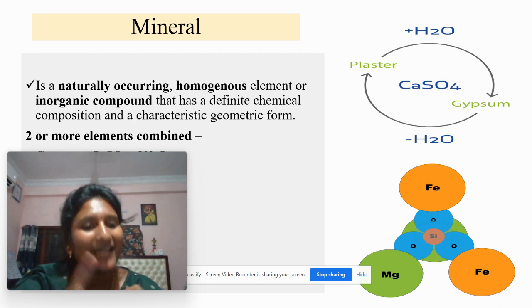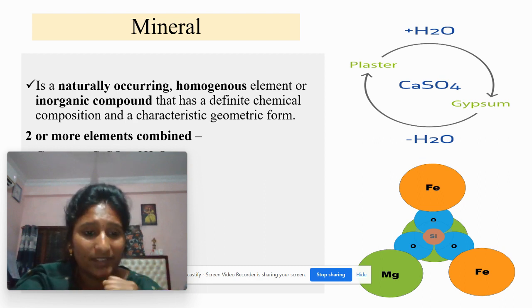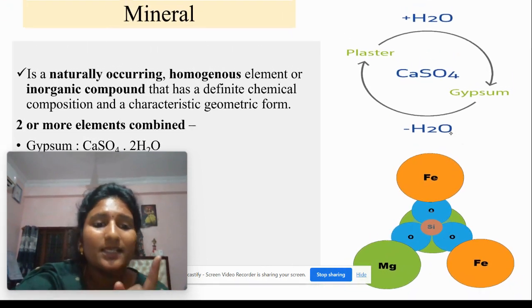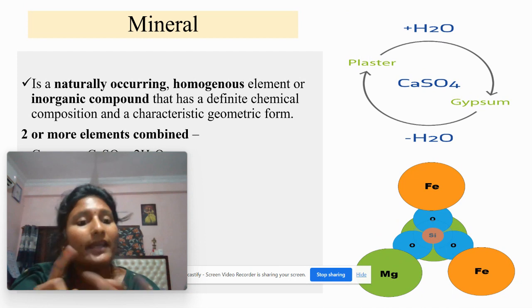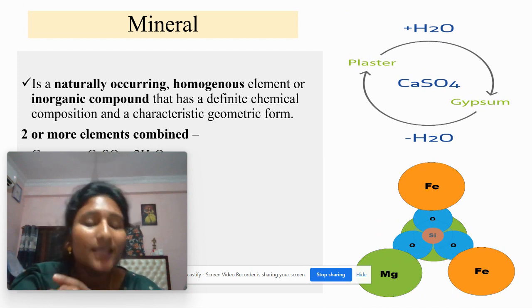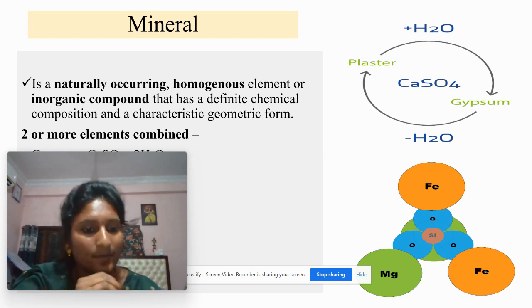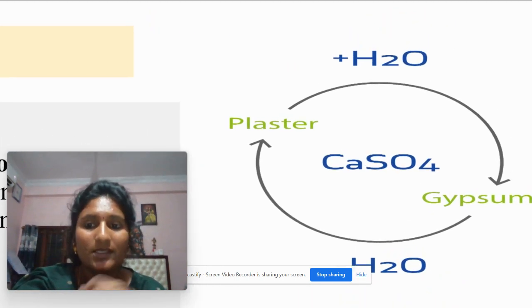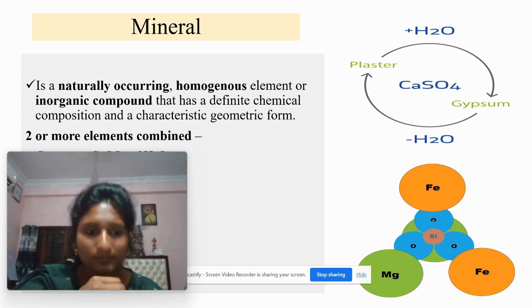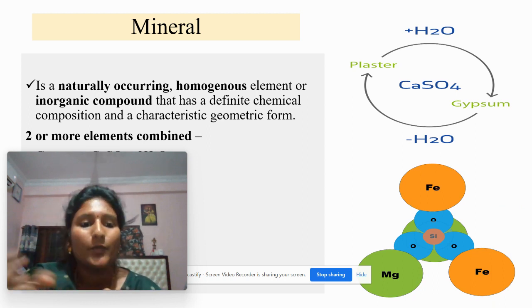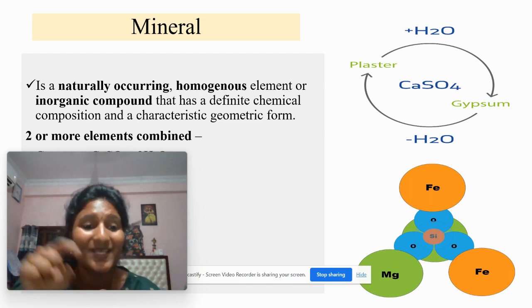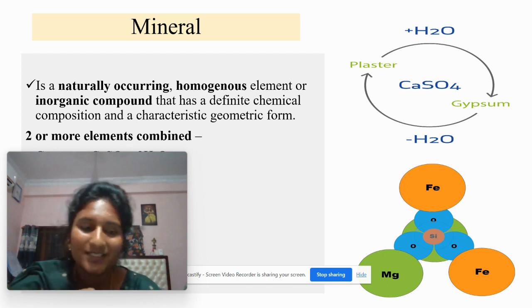Minerals are nothing but a naturally occurring homogeneous element, means one element. It can be iron, it can be copper. Even a single homogeneous element, or an inorganic compound that has a chemical composition and specific geometric form. See, calcium, sulfur, oxygen together form a single compound. So an inorganic compound is also termed as a mineral. Means gypsum is called a mineral. Calcium sulfate, CaSO4·2H2O, is termed as a mineral.